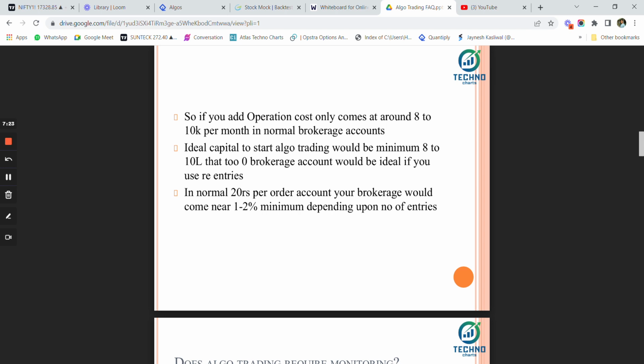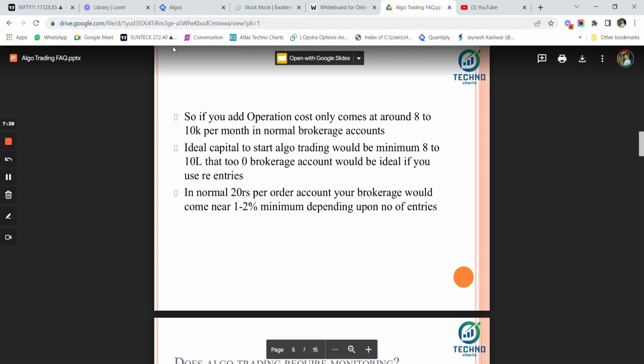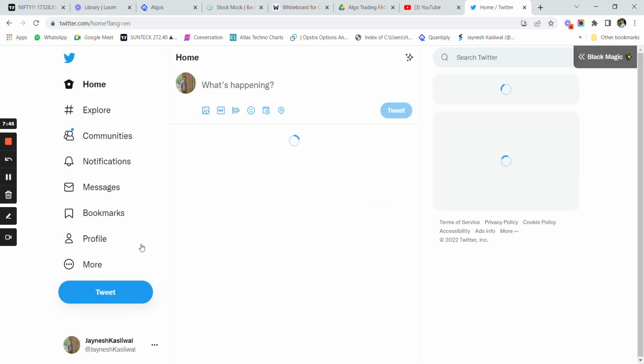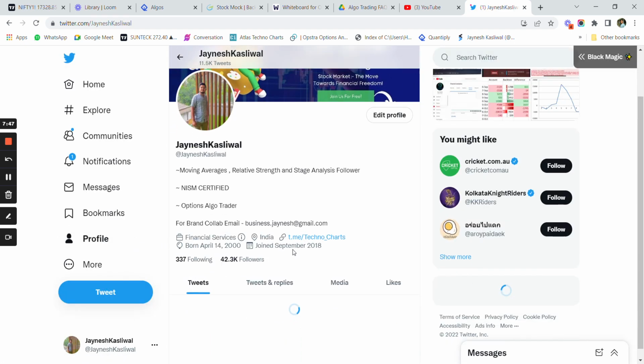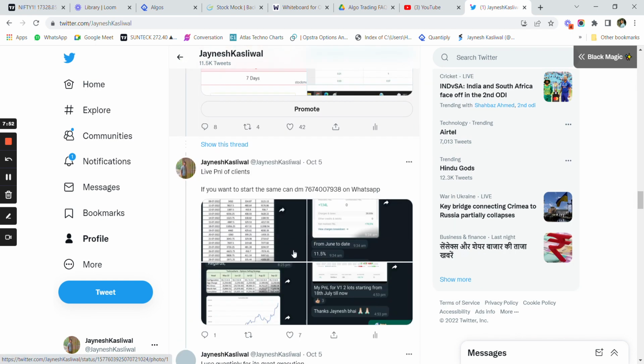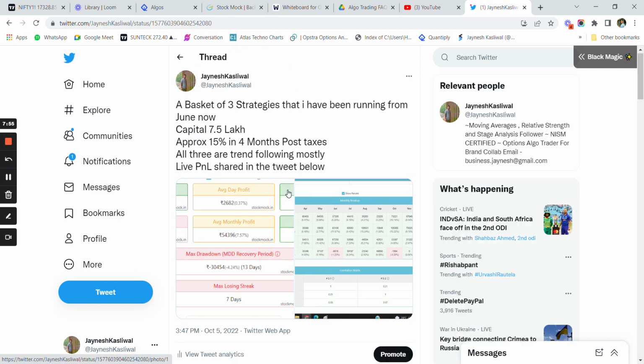If you are trading with multiple strategies, like a lot of strategies, in a 20 rupees per order account, your brokerage would come nearly 1 to 2% minimum, depending upon the number of entries. Personally, on the three lot strategy that I have shared on Twitter, the brokerage is coming at around 1% per month, that is around 8,000. So even if you use 4 lakh capital or 8 lakh capital, you have to pay the same kind of brokerage, because the number of lots are the same. The charges do not change with capital, only with the number of lots.